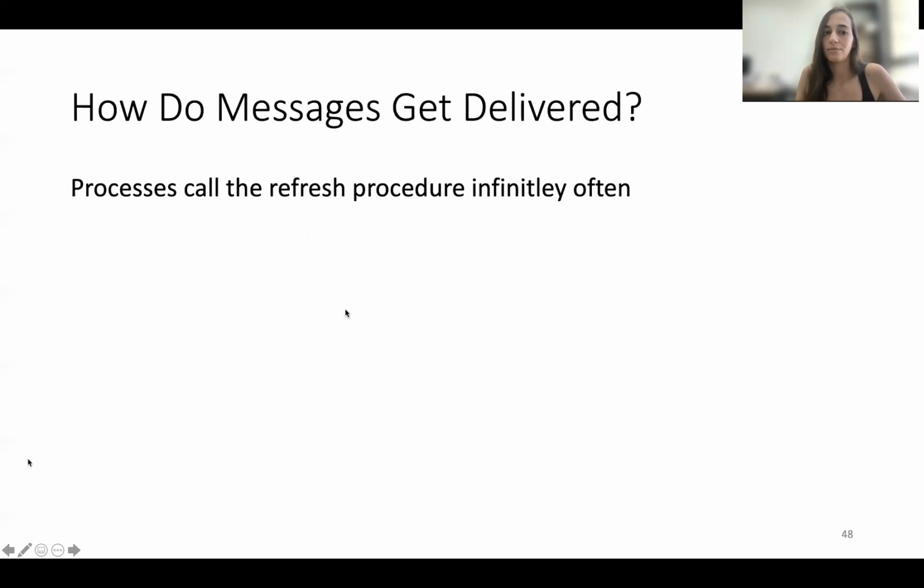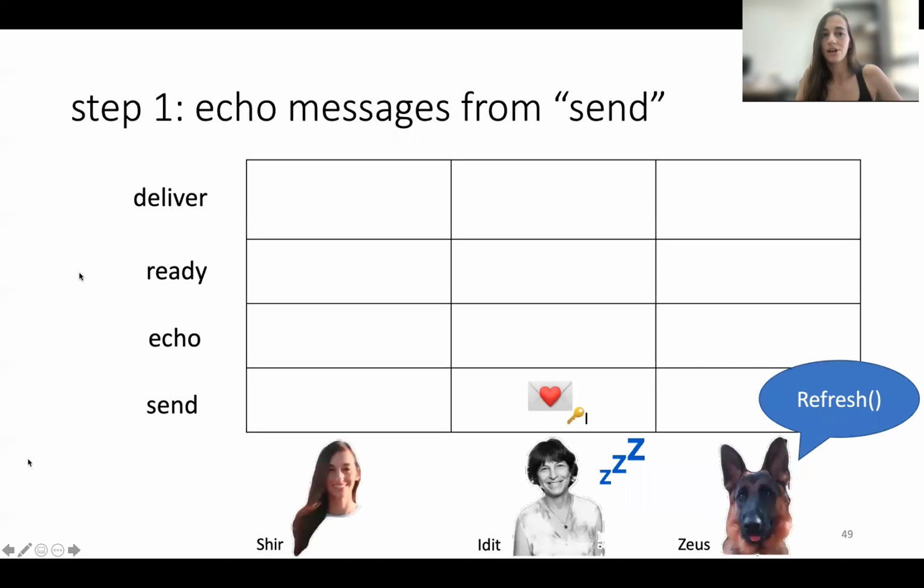Processes call the refresh procedure infinitely often during the execution. In the model, we discussed it. So this is the refresh. At the first step, whenever someone calls the refresh, so now Zeus is the one to do so, it looks at all the messages in the send registers and copies them to the echo register.